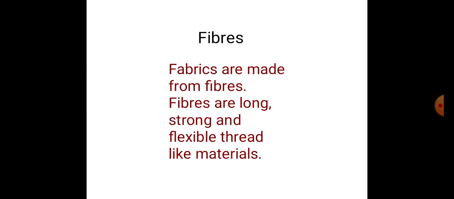The strand made up of still thinner strand which are called fibers. Yes, it is fiber. So students, we know that fabrics are made up of yarn, and yarn are made up of strand, thinner strand, that is called fibers.